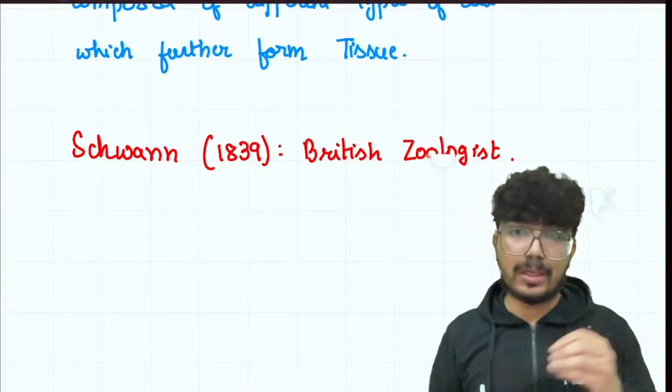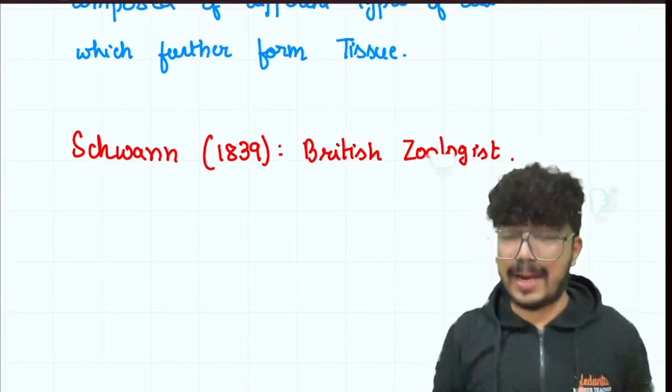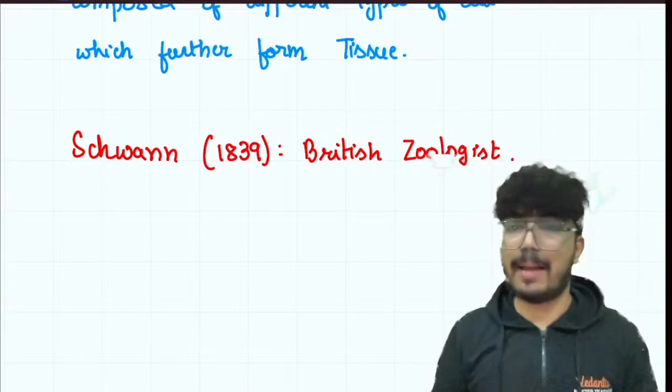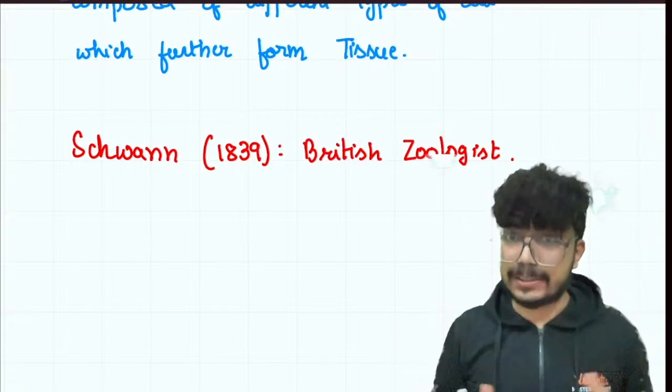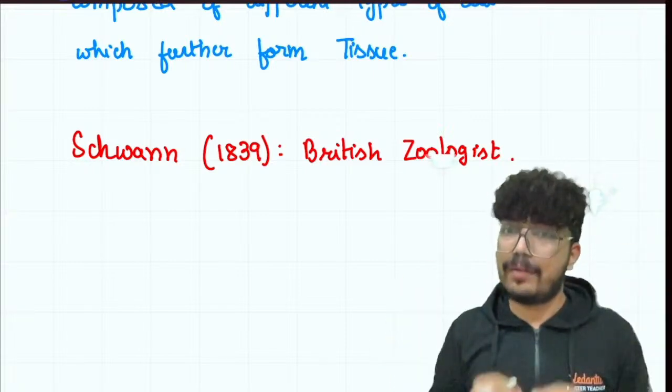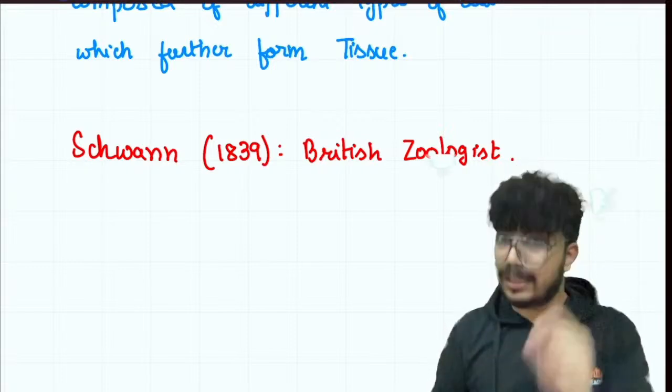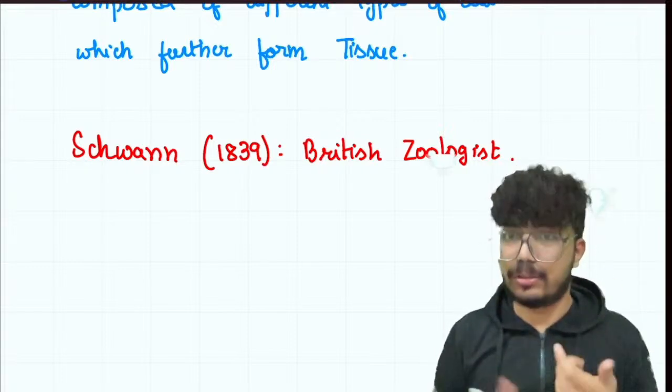During his work, he also observed some plant tissue samples, right? He observed that in addition to having the plasma membrane, plant cells also have a cell wall. So please remember that the cell wall was actually reported by Schwann, Theodore Schwann.